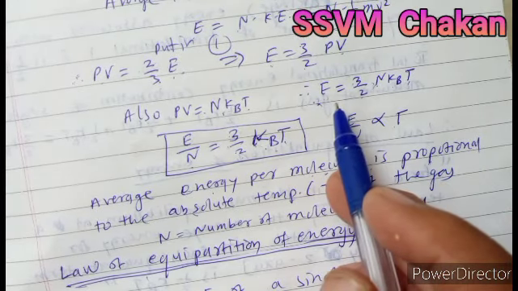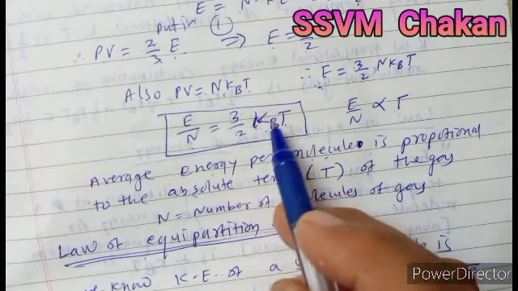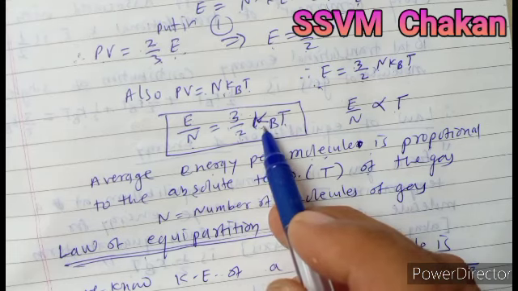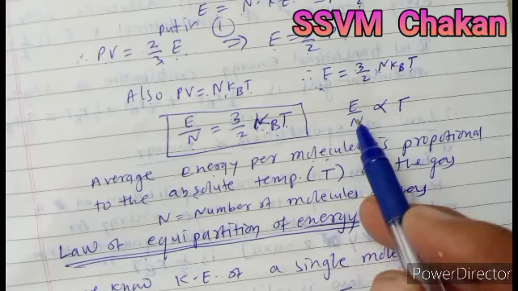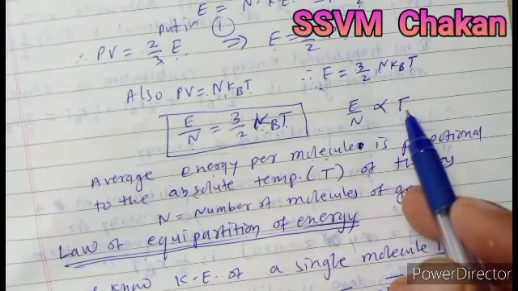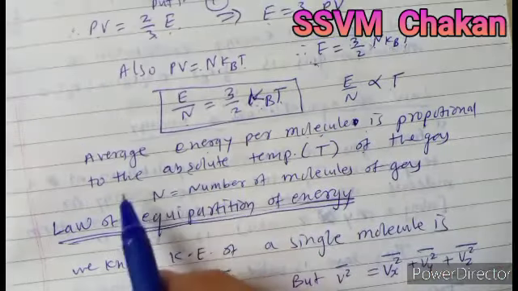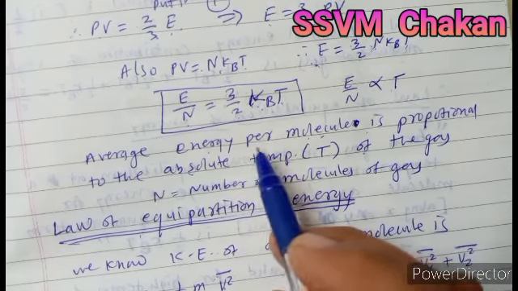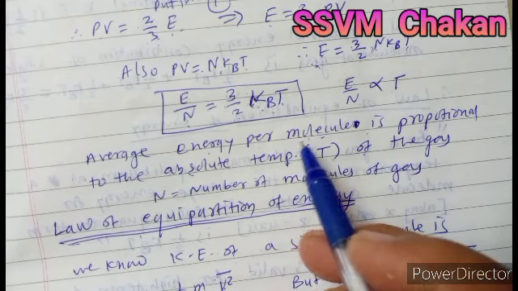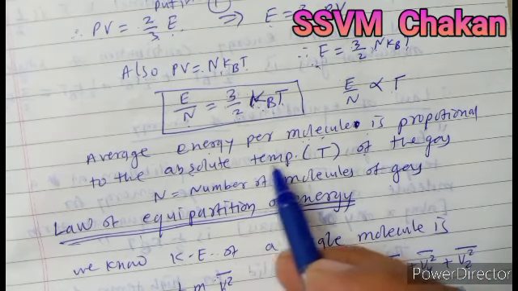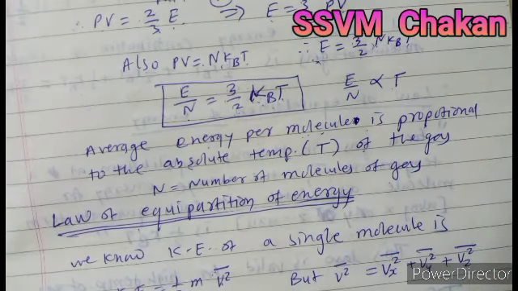Shift N to the other side. So E divided by N is equal to 3/2 kB into T. kB is nothing but the Boltzmann constant and 3/2 is also a constant. Naturally, E divided by N is proportional to T. This E divided by N gives you the average energy per molecule, and that average energy per molecule is directly proportional to the absolute temperature of the gas.